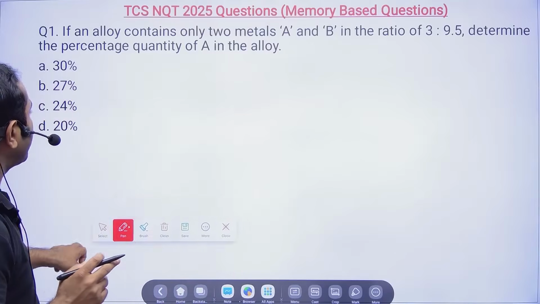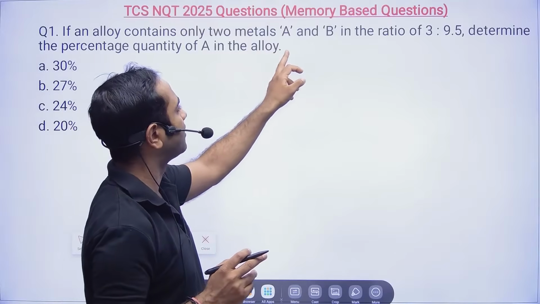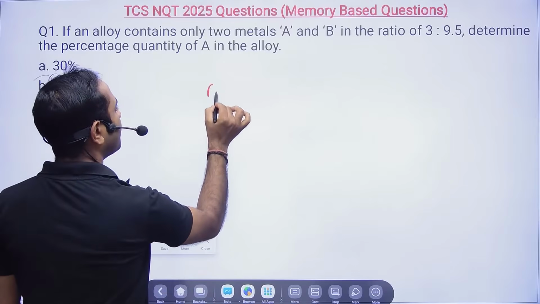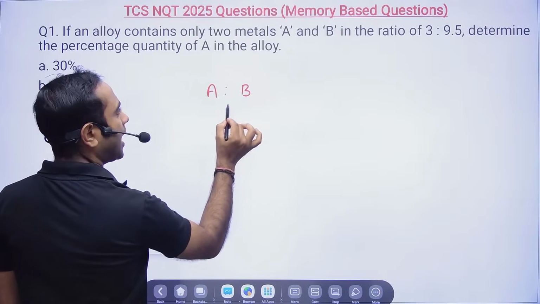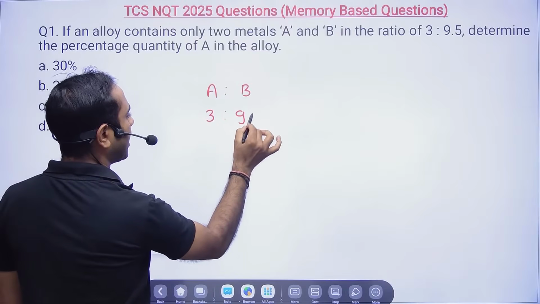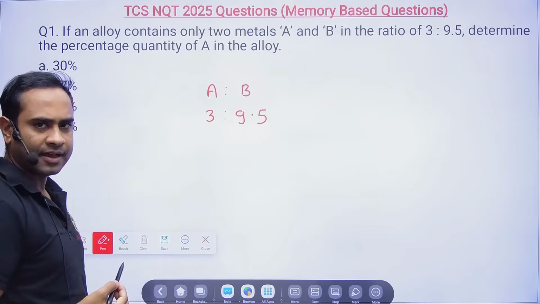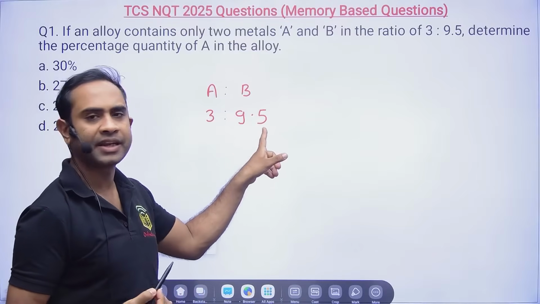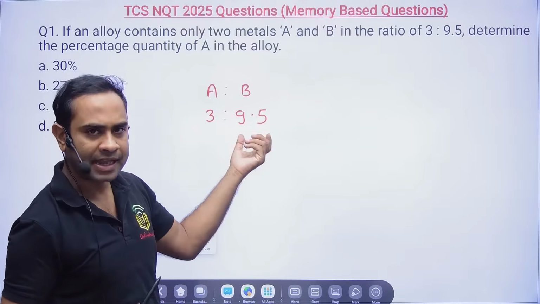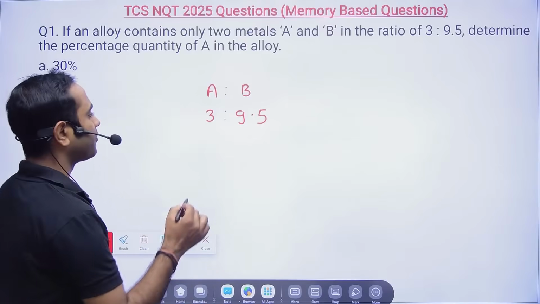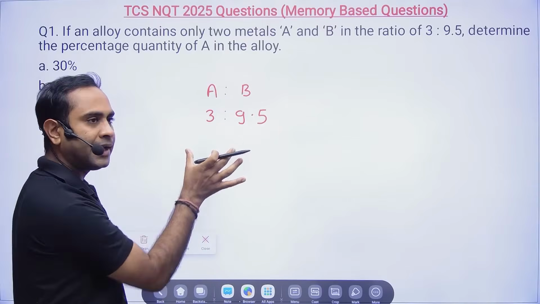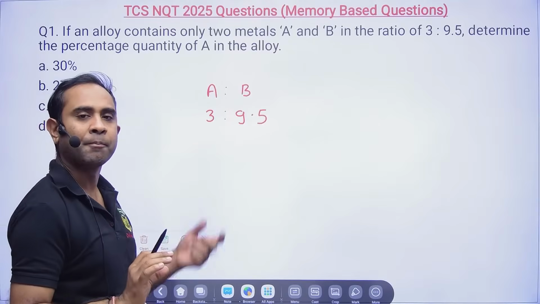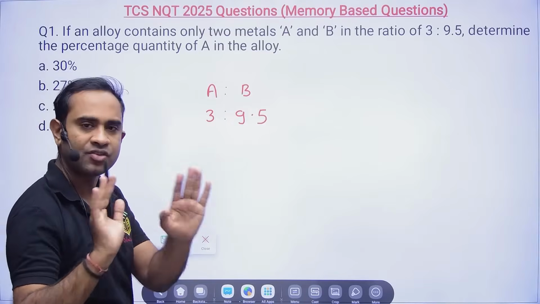So if an alloy contains only two metals, A and B, in the ratio of 3:9.5. Now friends, see, the problem is very simple, but the only confusion here is the data. We have the data in decimal, and that is what is creating the problem. Whenever you have any numbers in ratio, you can multiply or divide by the same number on both sides, and it will remain the same.